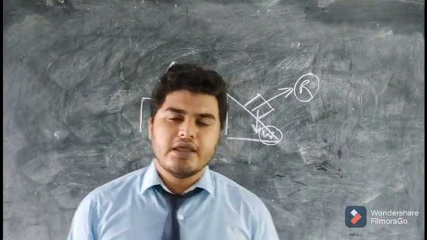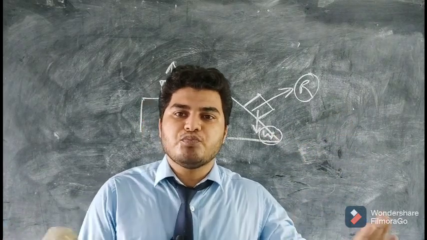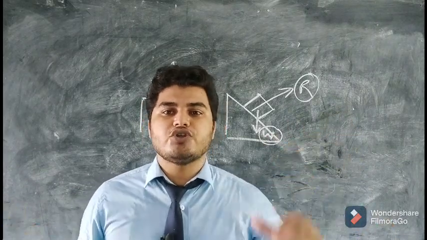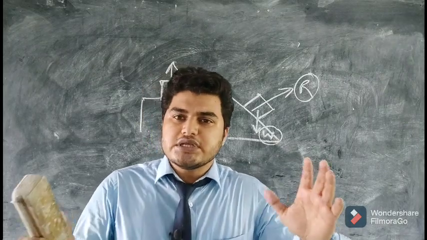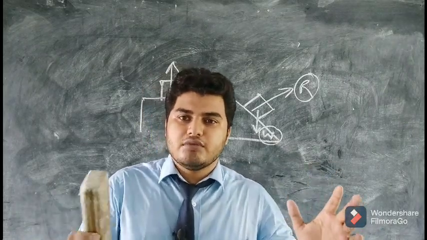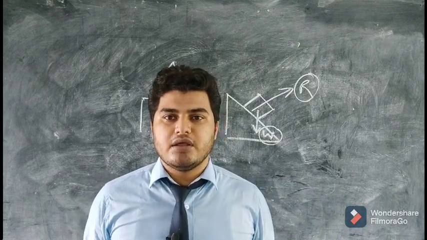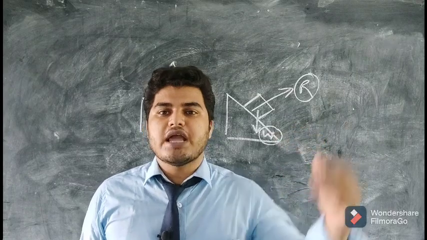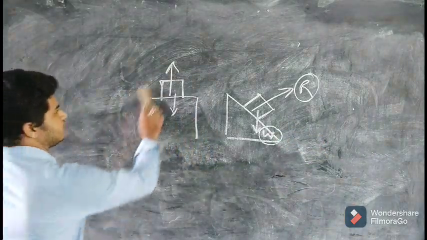Or you can say, if there is a heavy almirah, you are unable to push it because the friction force between the almirah and the earth is greater. And if there is an empty almirah which is lighter in weight, you are able to push it because the normal reaction will be lesser, because the weight of the almirah will be lesser.